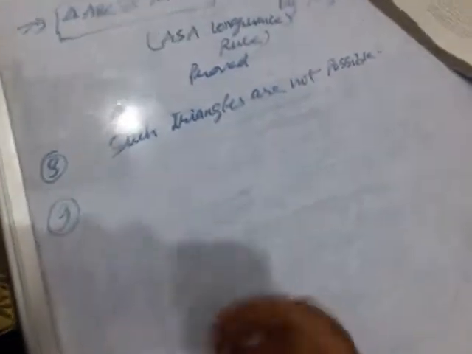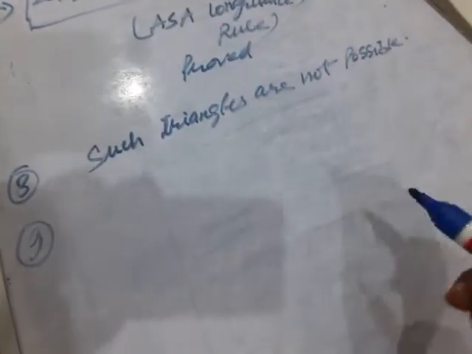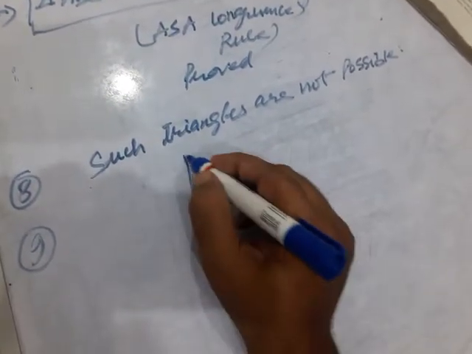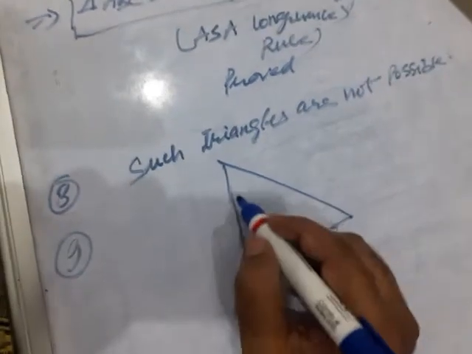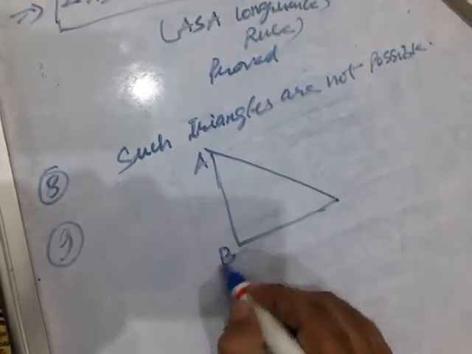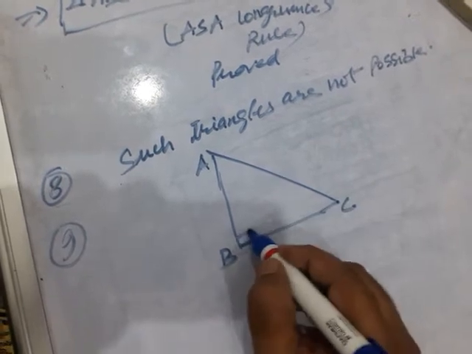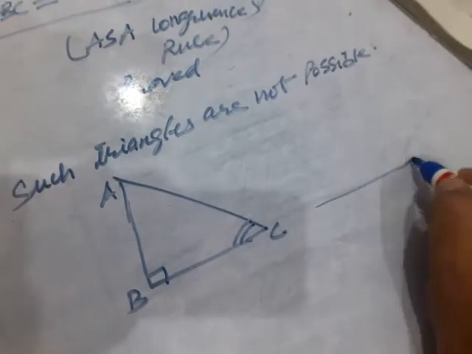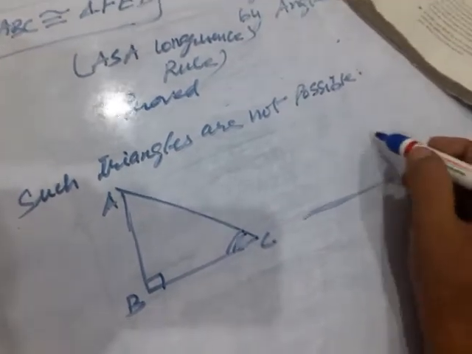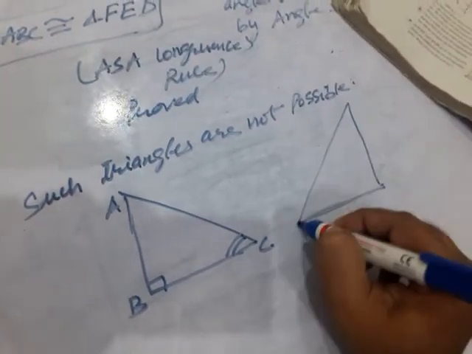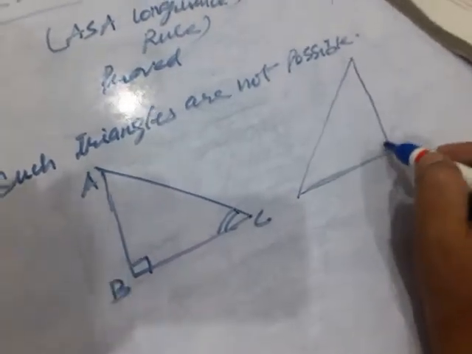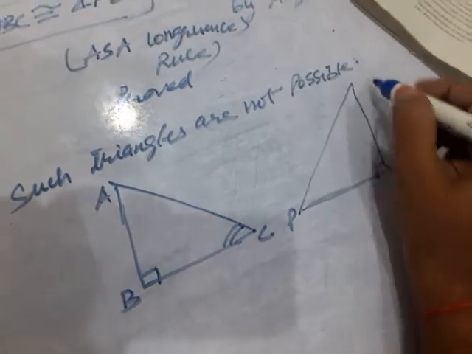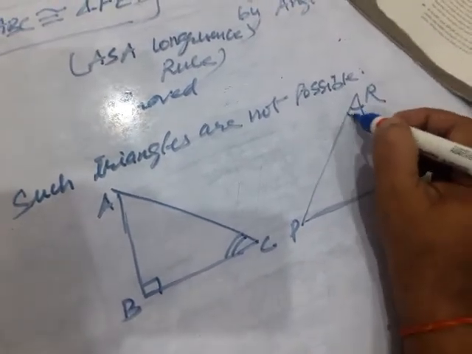Question number 9. The figure is given, triangle ABC, here it is like this. This is a right angle triangle, and one more right angle triangle is there, like this. Here it is given that this right angle is equal to the right angle, this is P, this is Q, and this is R, this is equal to this.